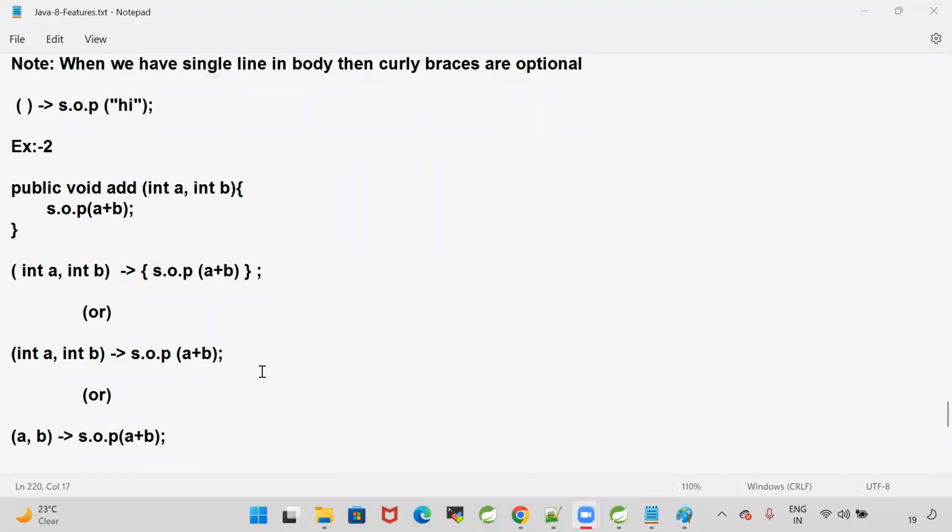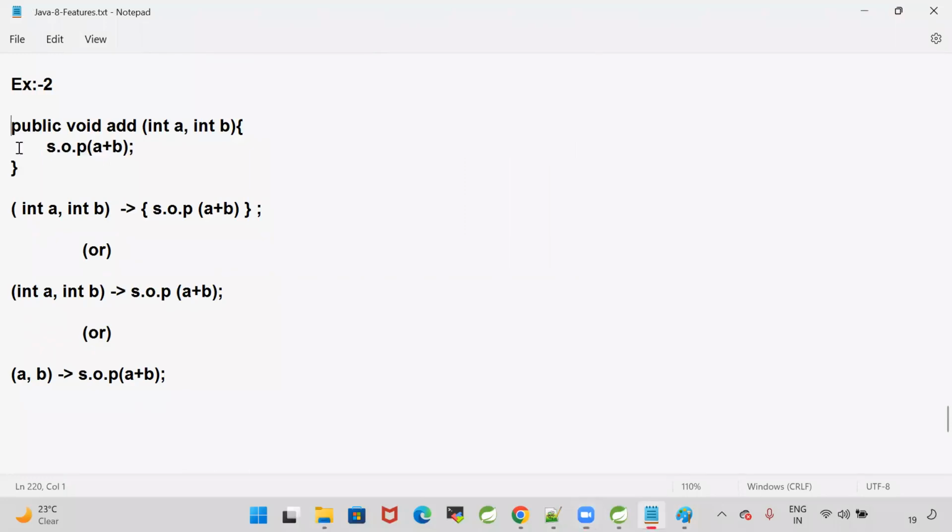Okay. So here, when we are writing the add method, which is taking two parameters, when I'm converting that to the lambda, the body will be written inside the curly braces. When there is a single line in the body, curly braces are optional. When my lambda is taking the input, data types are also optional, because lambda will guess what type of data you are passing. Based on that, it will perform the operation. Are you guys clear with my point?